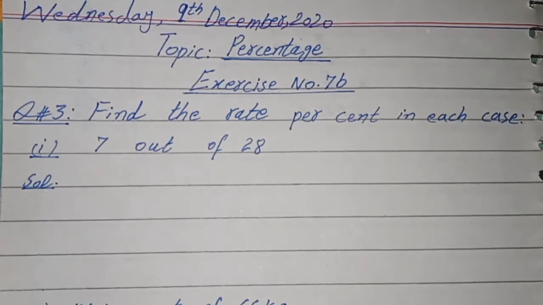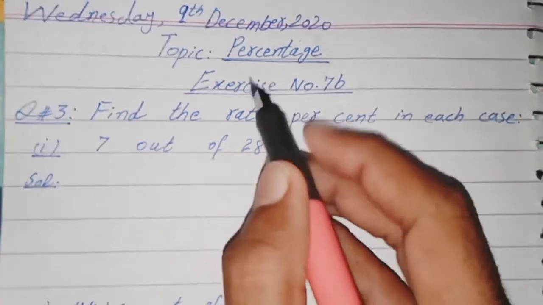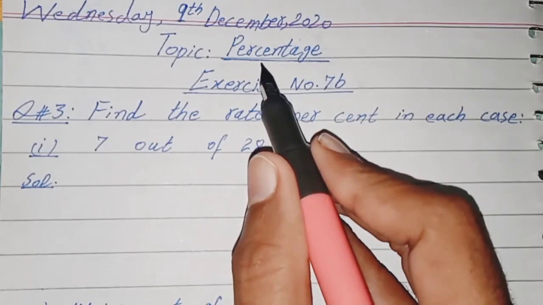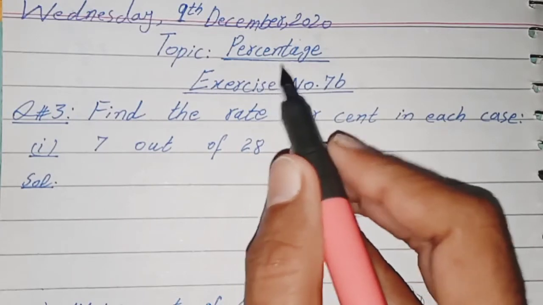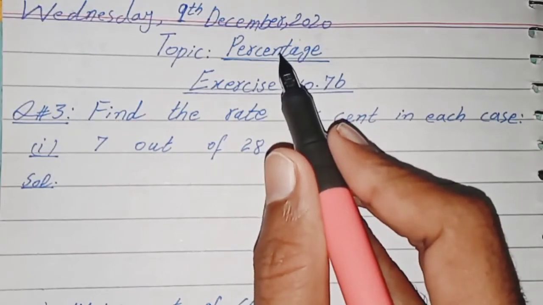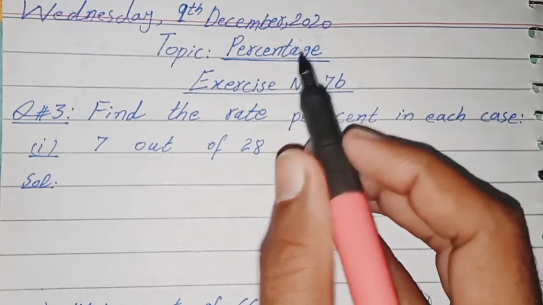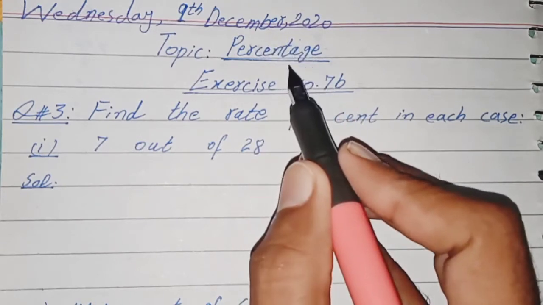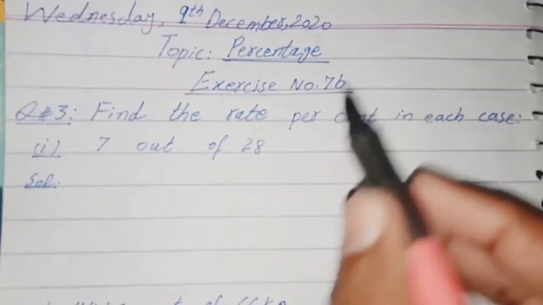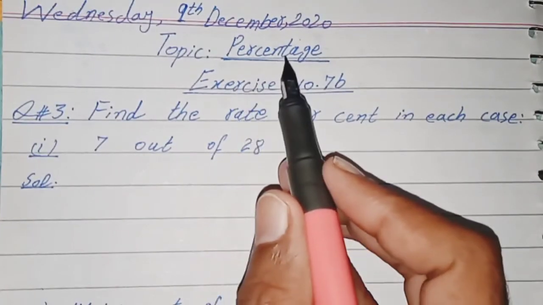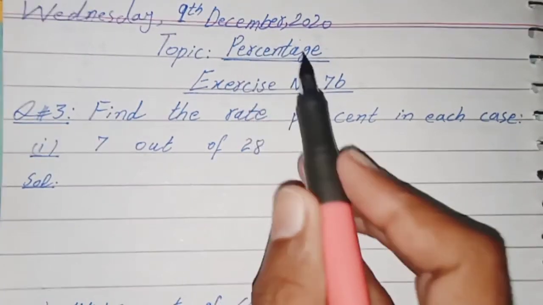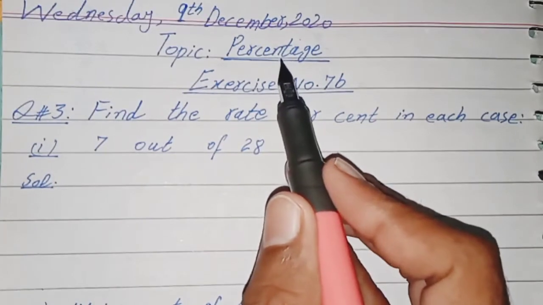The topic of our today's discussion is percentage. We know that percentage means out of 100 or in terms of 100. Mean to say any value out of 100 is called percentage. Per means divided by cent means 100. So totally this will be called out of 100.